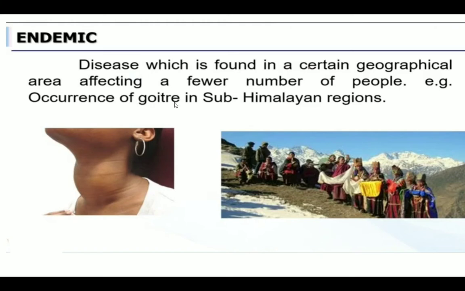For example, goiter. Goiter means swelling in the neck area. This is caused in the sub-Himalayan region, where the iodine content is less. So in this area especially, this disease called goiter is found. That is, it is affecting only a fewer number of people. That's what we say is endemic.